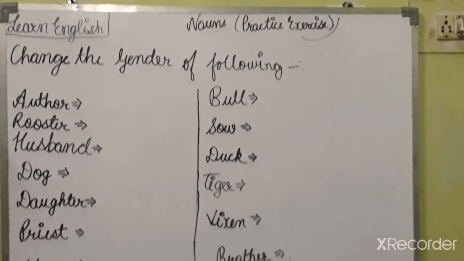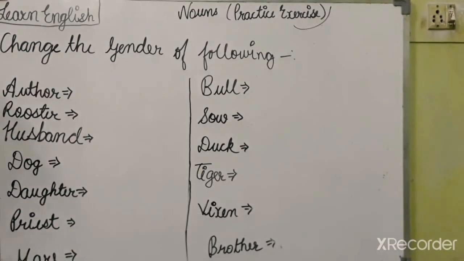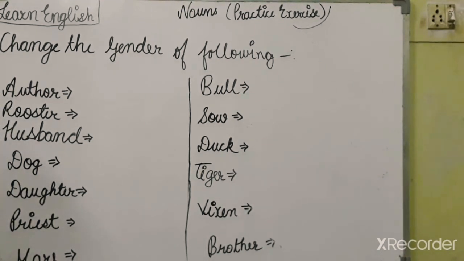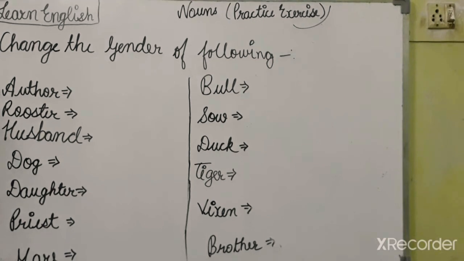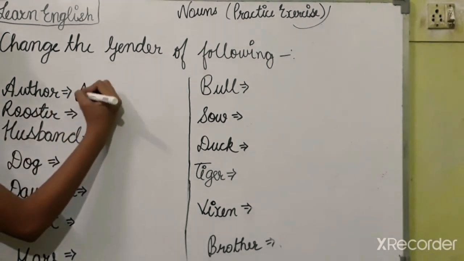Next is: change the gender of the following. We have to change the gender, means if they are in masculine form, we have to change them into feminine. So let us start. First is author. It is masculine and we have to convert it into feminine. So it will be authoress.